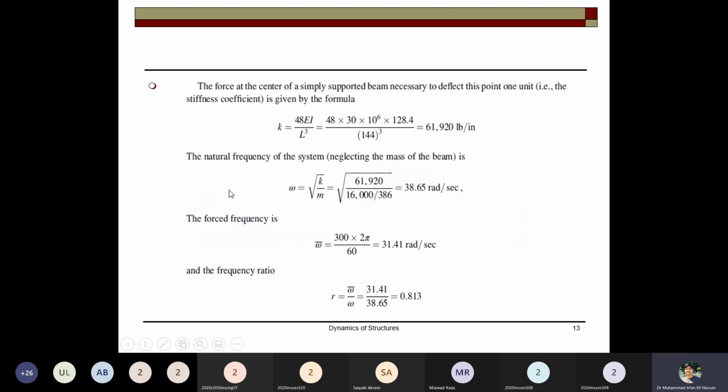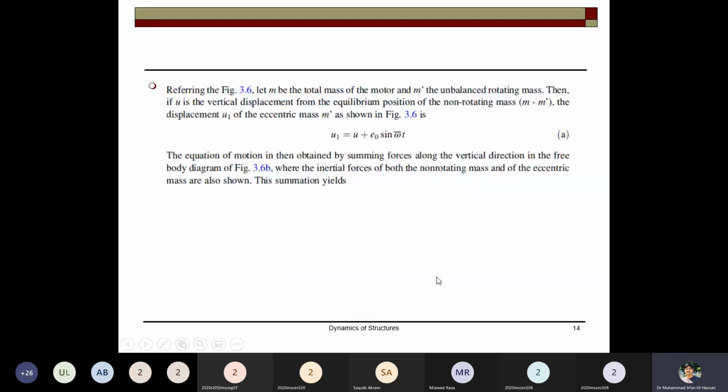Now how do you get the k value? The same procedure, you get the omega value, the frequency of the system. And for the force, you have the machine which is at 300 rpm, which you converted, determine the force frequency, and the frequency ratio is obtained, which is beta, r equals omega bar over omega. Now you know that in this figure, I told you that the total displacement will be the u, the system displacement, plus the machinery displacement.